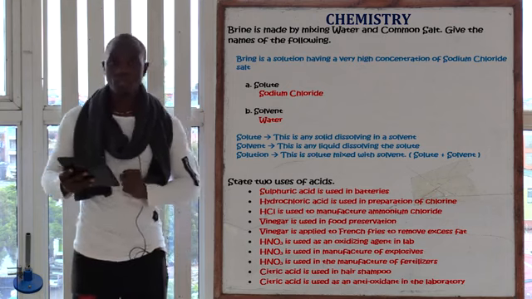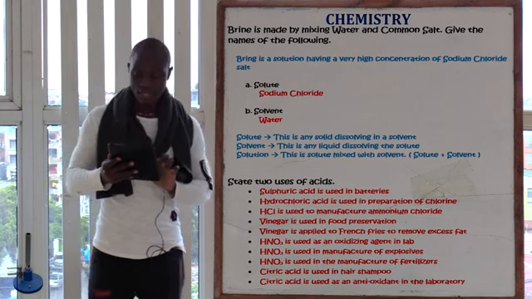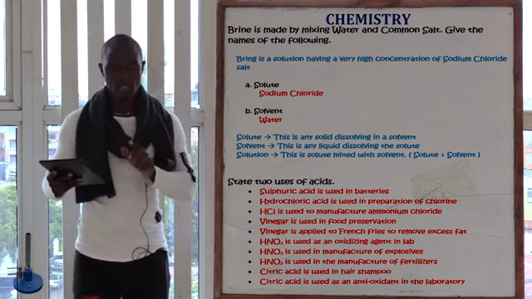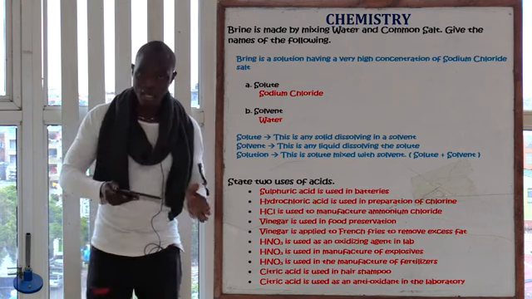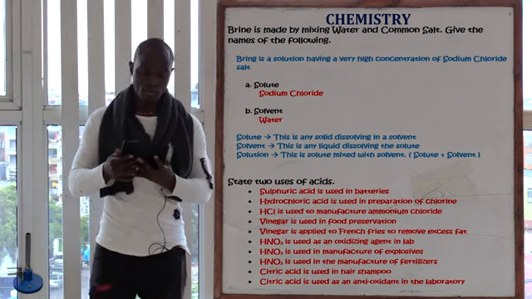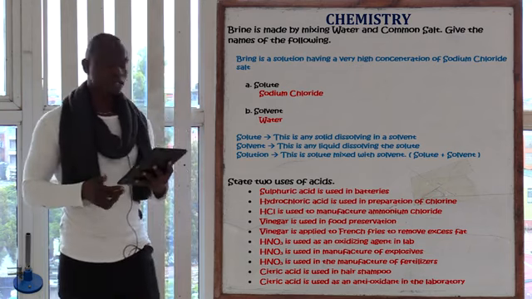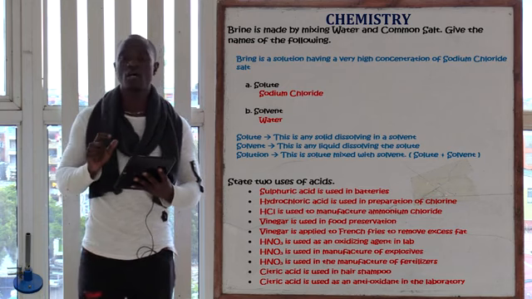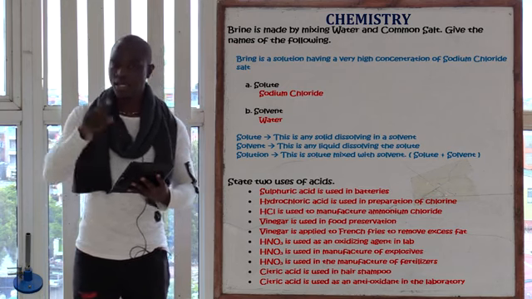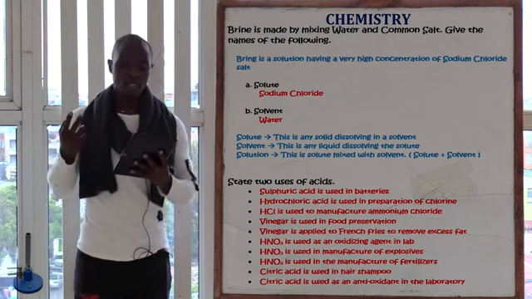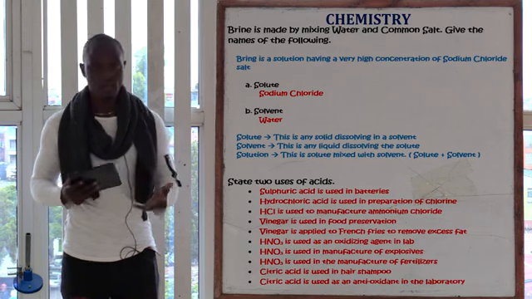So let's get back to the question. The question is asking, brine is made by mixing water and common salt. So those two things, mixing water and common salt. Give the names of the following. Roman 1, letter A is asking solute. So in this mixture of water and common salt, they'll form the sodium chloride solution. So the question is asking, give the names of the solute.